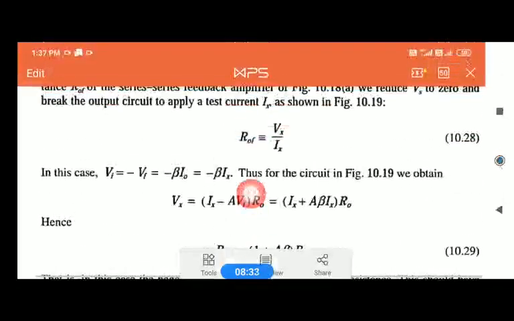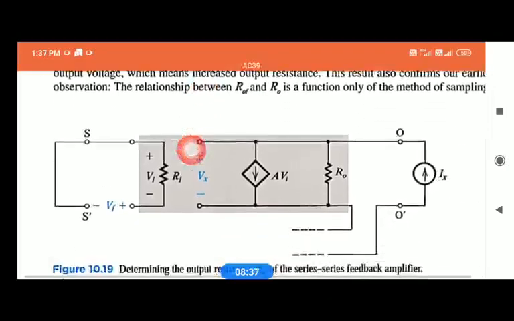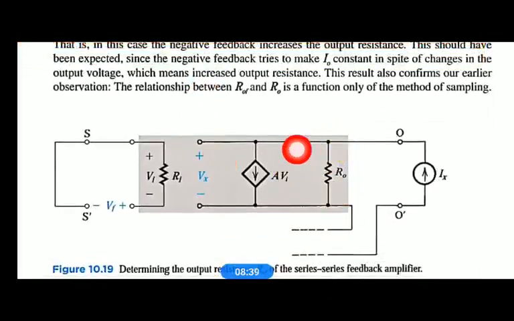So therefore, we can take the equation for Vx. Vx is the voltage across R0. So Vx, the voltage between these two terminals, is nothing but the voltage across R0. The voltage across R0 is nothing but the current through R0 multiplied by the resistance R0.